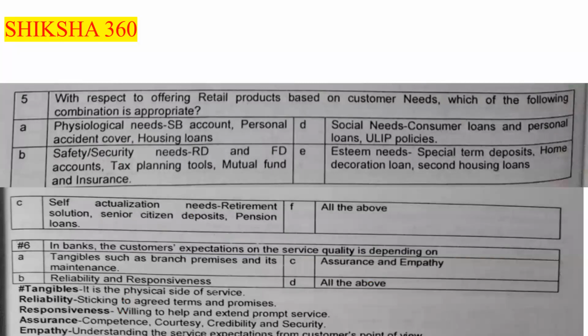Now let's move to the next question, question number 5. With respect to offering retail products based on the customer needs, which of the following combinations is appropriate? We know that as per Maslow, there are 5 needs. So let's go through them one by one.